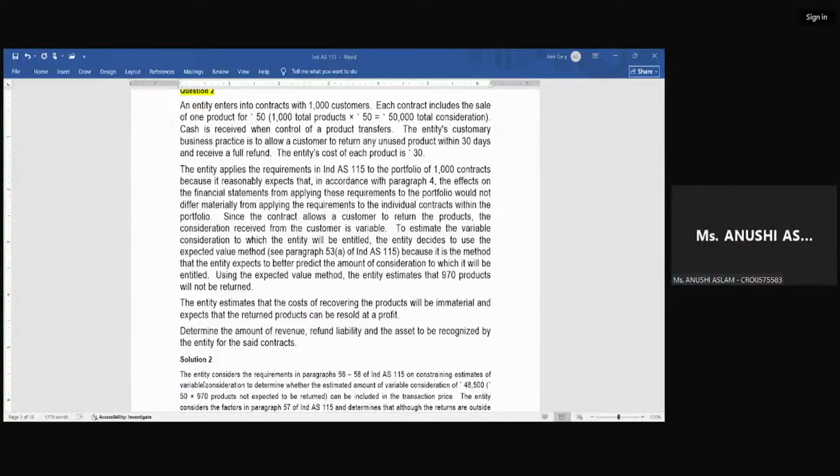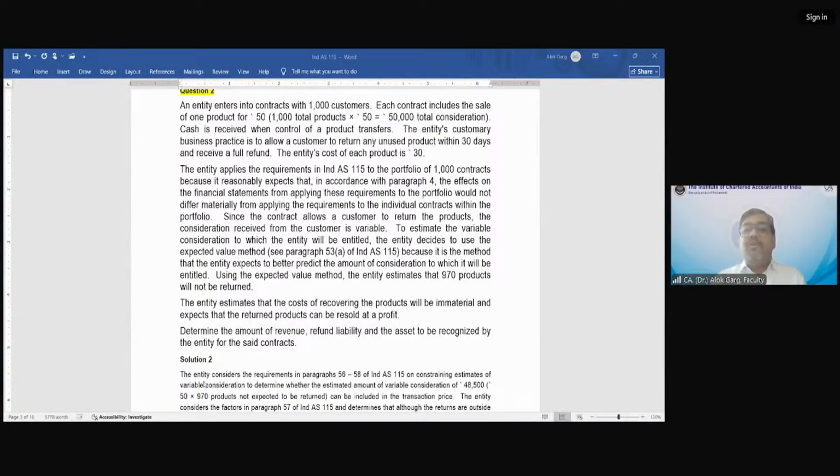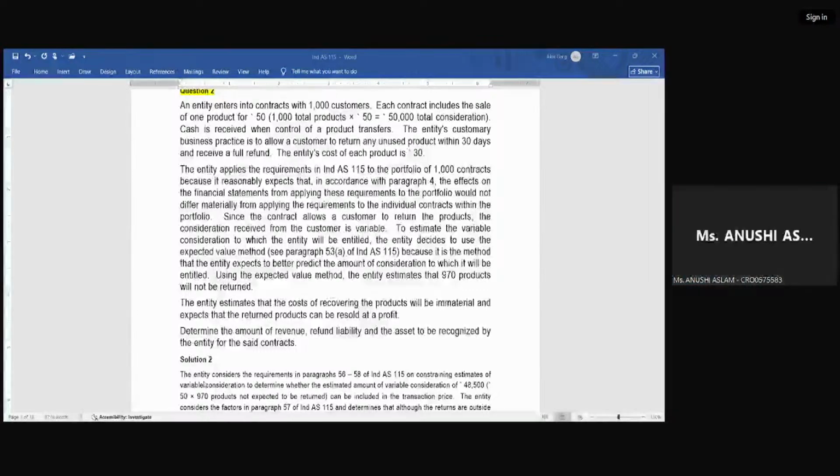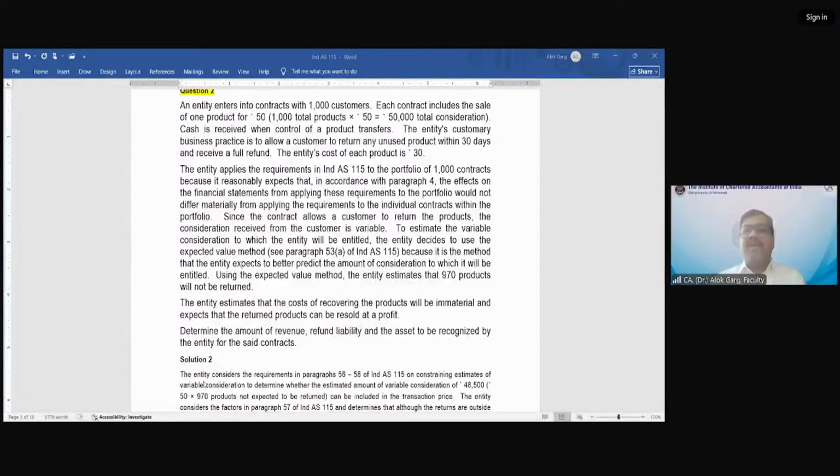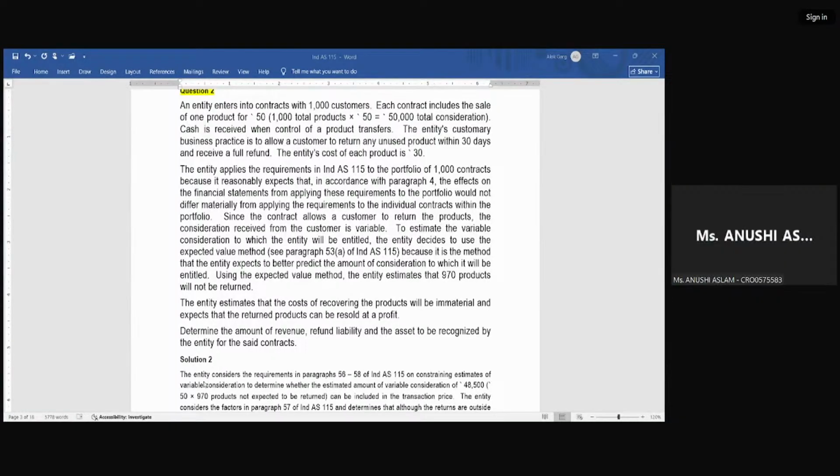970 into 50. So what will be the bank? Let's discuss with the help of the accounting entry. From what amount your bank will be debited? Bank account will be debited with rupees 50,000. Please write the accounting entry. Bank account debit 50,000. Okay. So bank will be debited by 50,000.